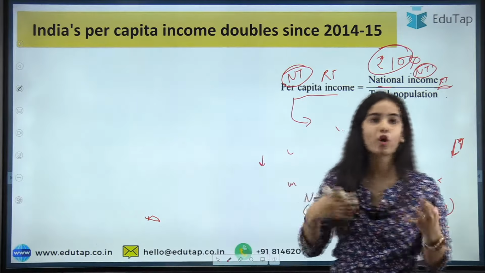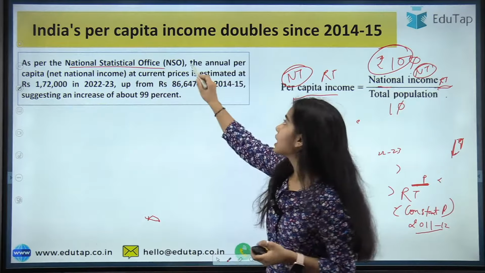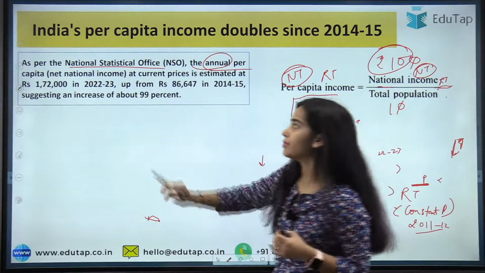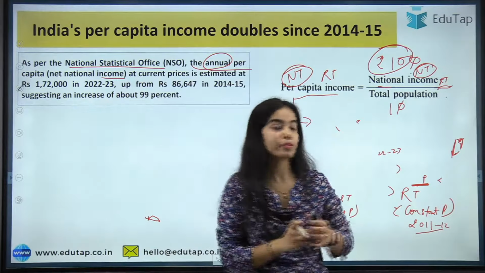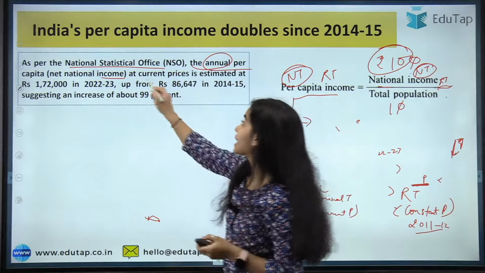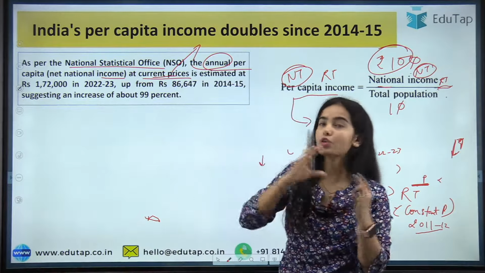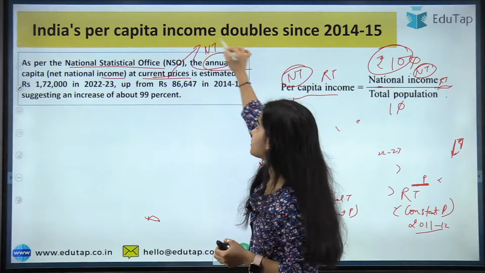Okay, so I hope you have got the basic idea. Now coming to the National Statistical Office, the annual per capita income, that is the net national income, so on the basis of national income, the per capita income at current prices. So here are we talking about nominal or real terms? Here we are talking about nominal terms.